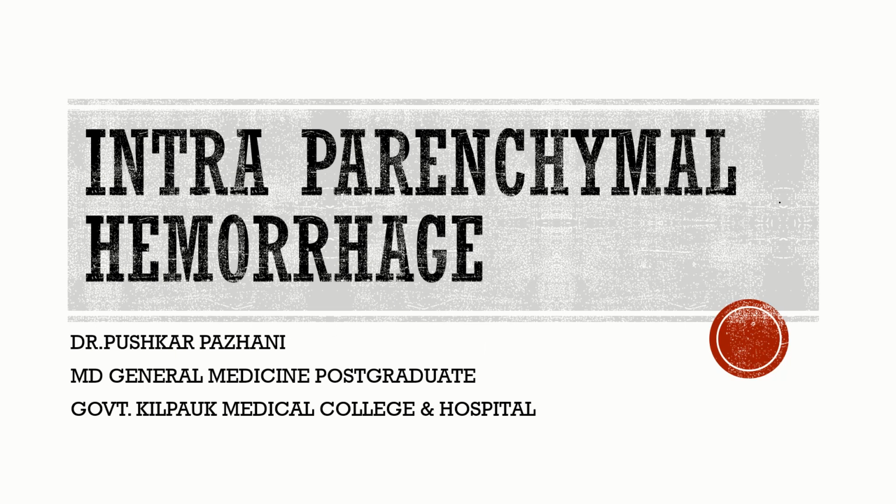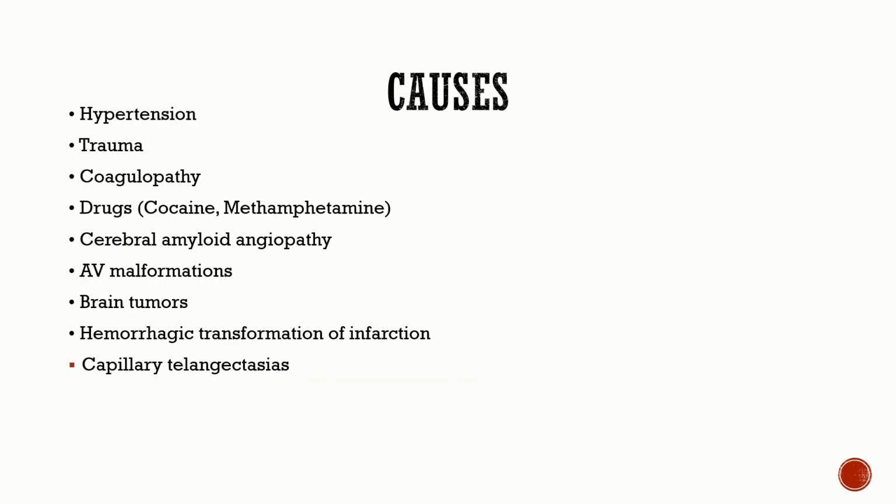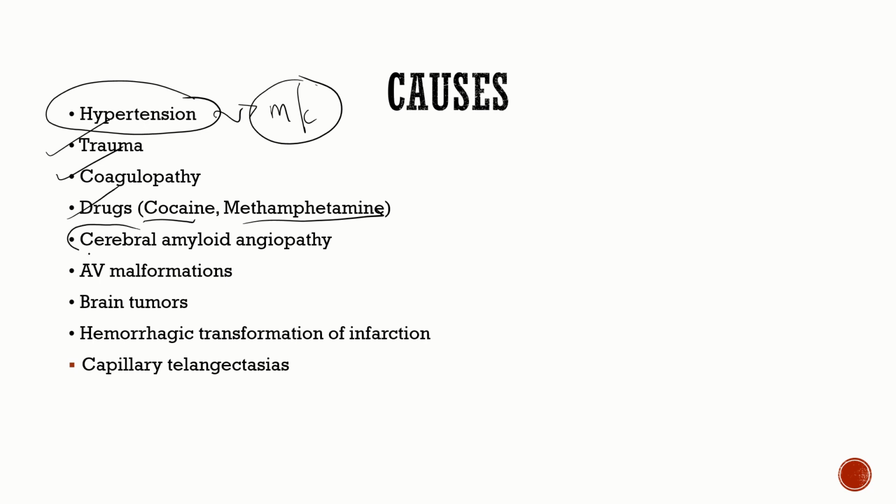Okay, so hi everyone. Today we're going to be talking about intraparenchymal hemorrhage. Coming to the causes, the number one cause is going to be hypertension. Hypertension is the most common cause of primary intraparenchymal hemorrhage. Then we have trauma, coagulopathy, certain sympathomimetic drugs like cocaine and methamphetamine, then cerebral amyloid angiopathy.